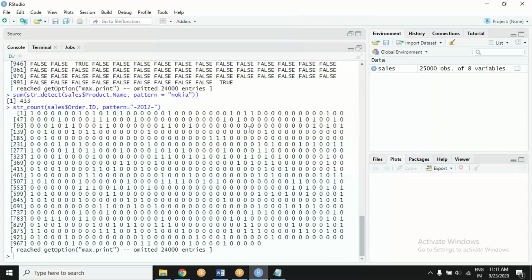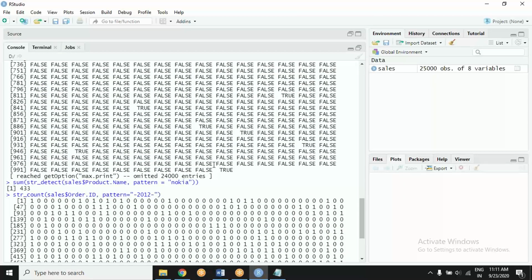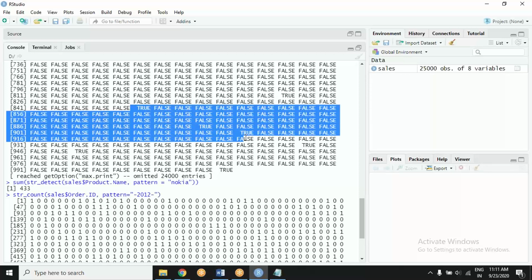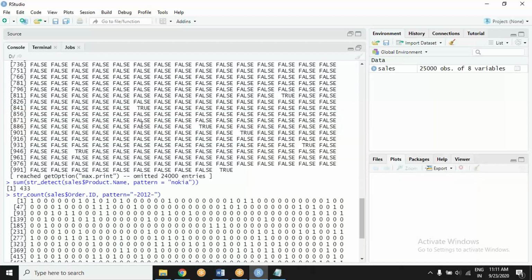Now there are two different things. What is the difference? Somebody asked this. Detect gives output as true and false. It has no way to find out whether it is repeated or not. For example, it went to this index and checked whether this product was Nokia. So it detected the string Nokia, it was found, so it says true. Now it could be that on that index, the product description may be written so that the term Nokia is repeating several times. It doesn't bother about that. It has given true and is done with it.